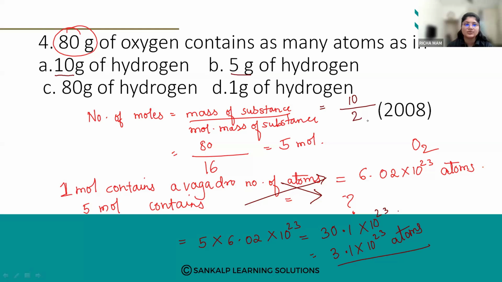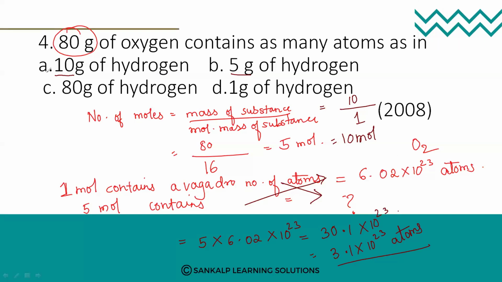Okay, we'll take it as 1. So it becomes 10 mole again. If I do 10 mole into 6.02, it will be 60.2, which is more, so the first option will be wrong. Let us see 5 grams.